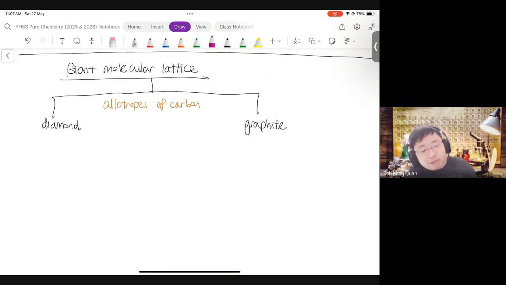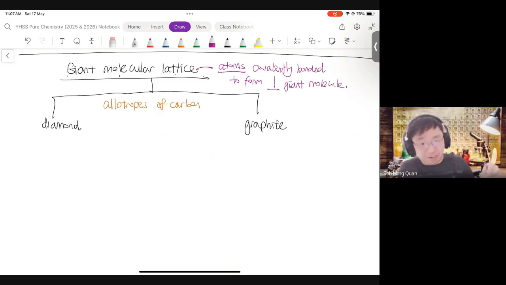The idea is both of them contain carbon atoms. Now, giant molecular lattice means atoms covalently bonded together, but not to form small molecules. It's to form one giant molecule. So it's really singular: one molecule. You don't have molecules. All right.